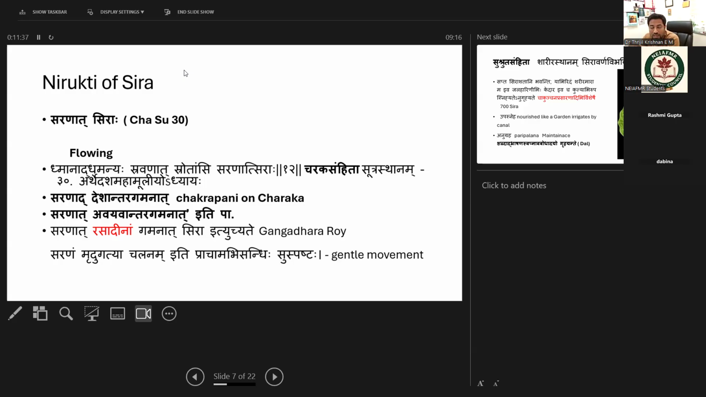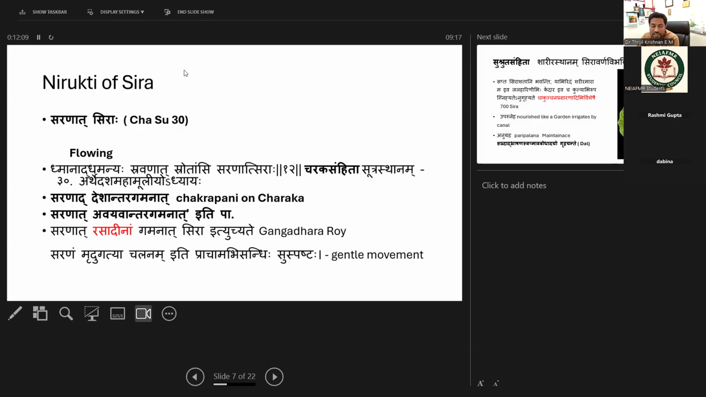In the Gangadhar Roy commentary, he explained Saranat Rasadinam Gamanat Sira Yutuchade. Saranat, what structure? Rasadinam Gamanat. So that means Rasadi structures are passing through the Sira, as per Gangadhar Roy. Rasadi structures means Rasadi, the essence of the body. So the Dhatu essence also is passing through the Sira.